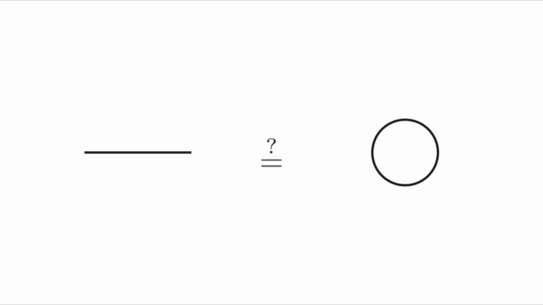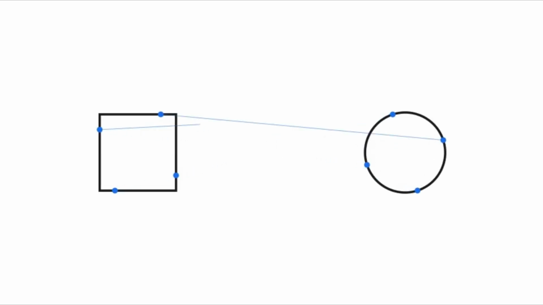Every point gets exactly one partner. Nothing tears. Nothing overlaps. And still, these two are not the same shape. Pair every point of one shape with exactly one point of the other.